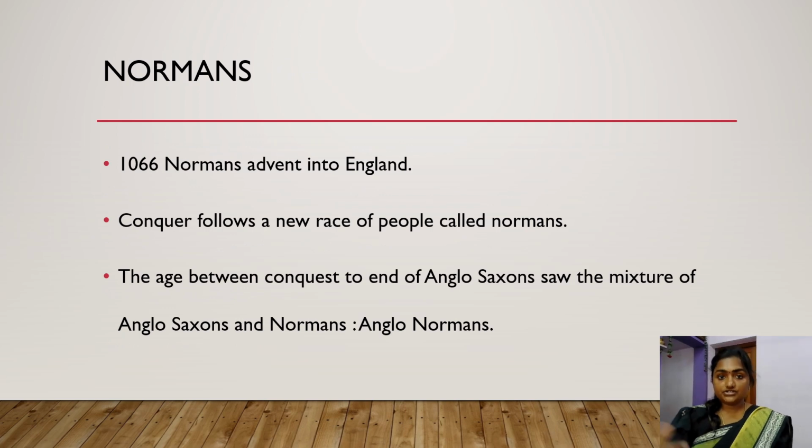When they were only tribes, these people had a habit of migrating from one place to another. A group of tribes called Normans came into England around 1066. In England, there were already Anglo-Saxons. So these Normans came and conquered England. A lot of changes happened, and the Anglo-Saxons and Normans together formed a new race called Anglo-Normans.